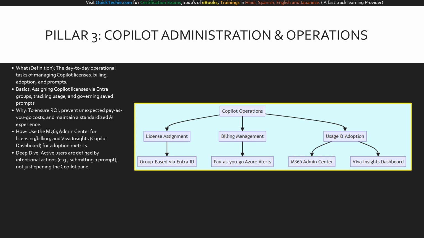Here we see the operational tree for Copilot administration. At the top, Copilot operations splits into three main duties. License assignment is handled efficiently using group-based licensing in Entra ID. Billing management requires setting up alerts for pay-as-you-go consumption in Azure. And for usage and adoption, admins use the M365 Admin Center for daily triage and Viva Insights for deep dive analytics on productivity. This is your daily operational playbook.